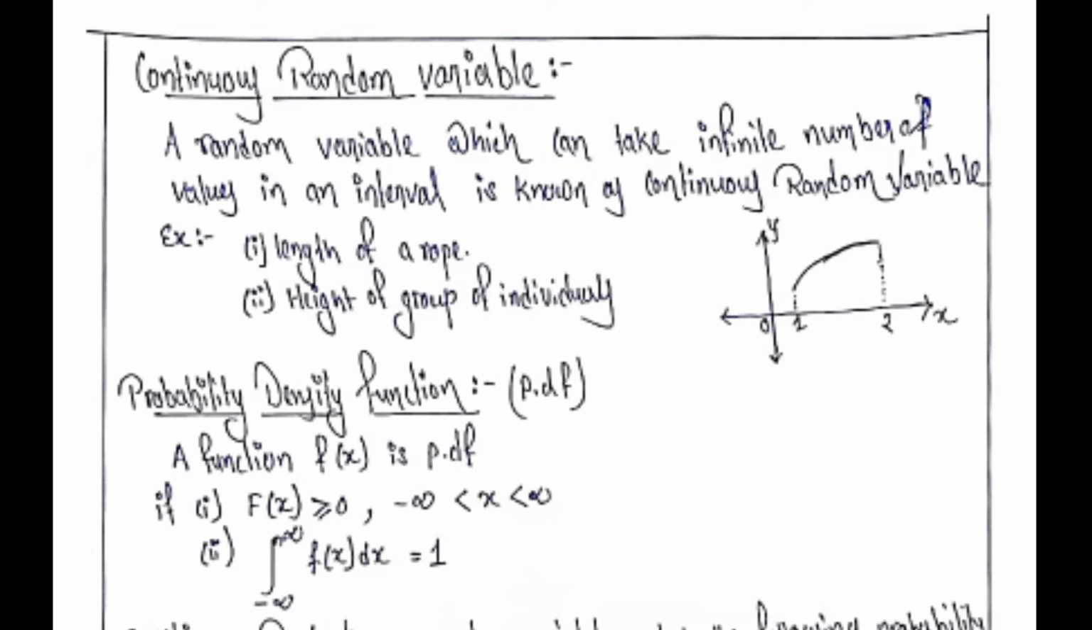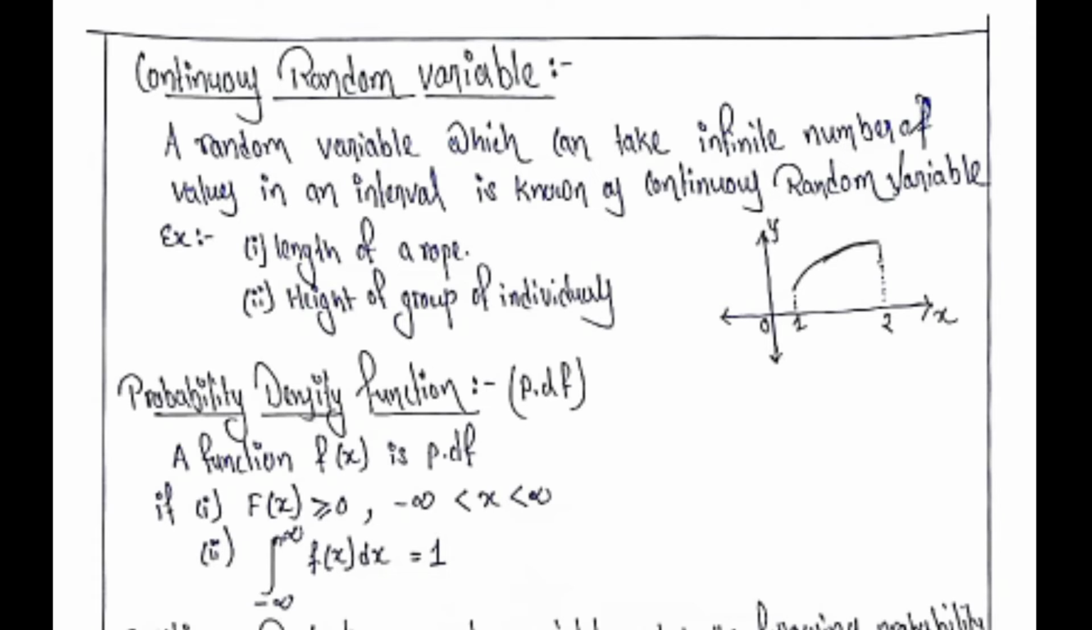Next, we have continuous random variable. A random variable which can take infinite numbers of values in an interval is known as a continuous random variable. For example, we have height of group of individuals. You can see the graph of continuous random variable. The graph is continuous from 1 to 2 without any discontinuities.